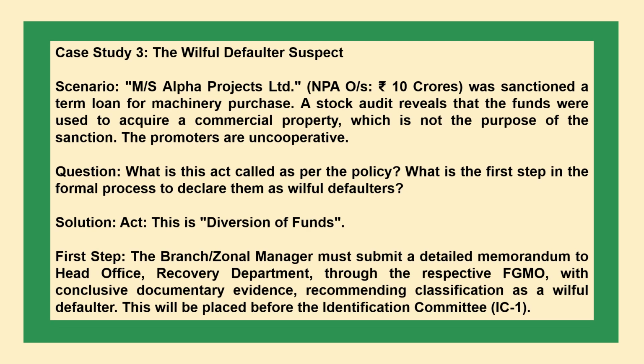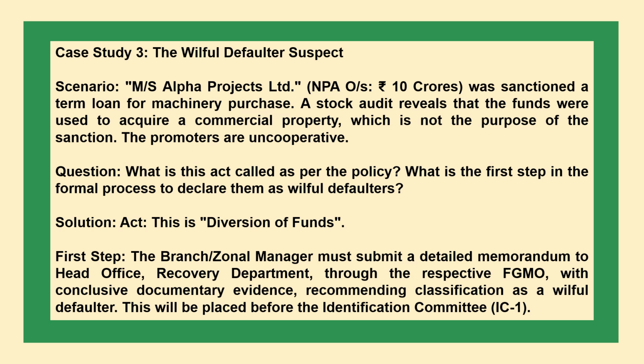Case study 3: the willful defaulter suspect scenario. M/s Alpha Projects Limited (NPA) was sanctioned a term loan of rupees 10 crores for machinery purchase. A stock audit reveals that the funds were used to acquire a commercial property, which is not the purpose of the sanction. The promoters are uncooperative. Question: what is this act called as per the policy? What is the first step in the formal process to declare them as willful defaulters?